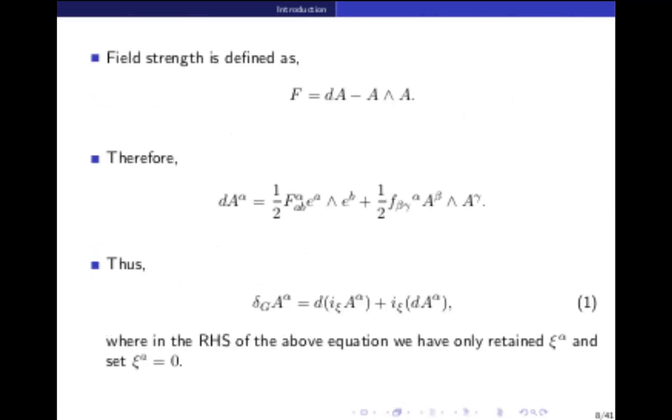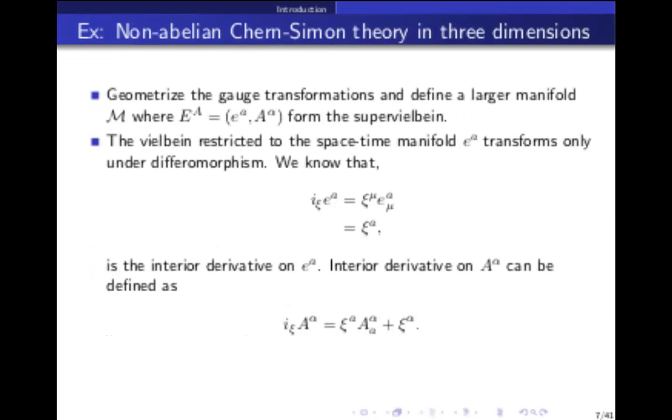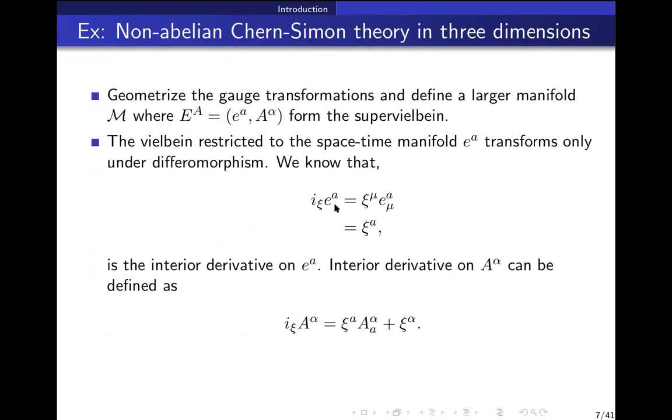I have a question. Won't you also require a gauge transformation for the small e in your previous slide, the e^A that you have? Yeah, but it is inert under this Chern-Simons U(1) gauge transformation. e^A does not transform; it transforms only under diffeomorphism. I see. Only for A alpha do we need this generalization, psi alpha. Yes, I understand.